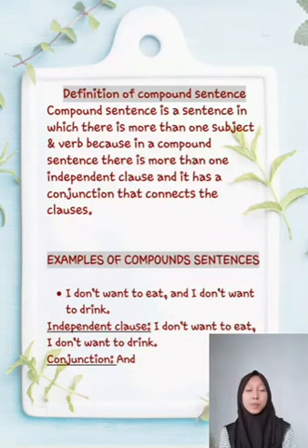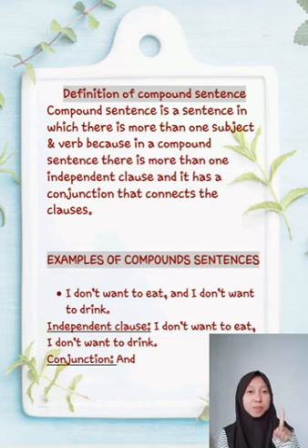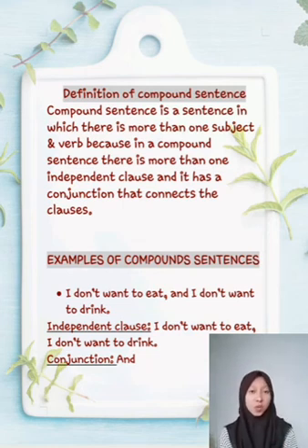Okay, for the next material is compound sentence. Compound sentence is a sentence in which there is more than one subject and verb, because in compound sentence there is more than one independent clause and it has a conjunction that connects the clauses. Okay, for the example, the first: I don't want to eat and I don't want to drink.